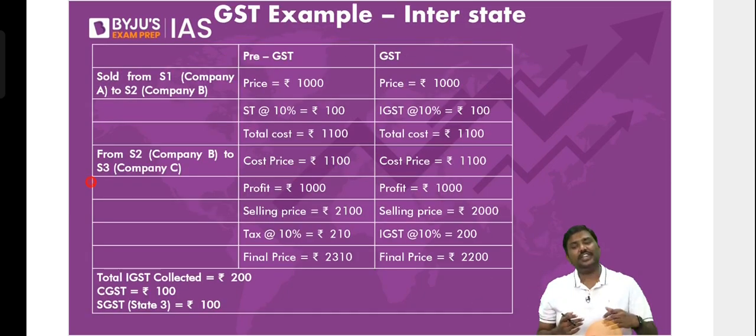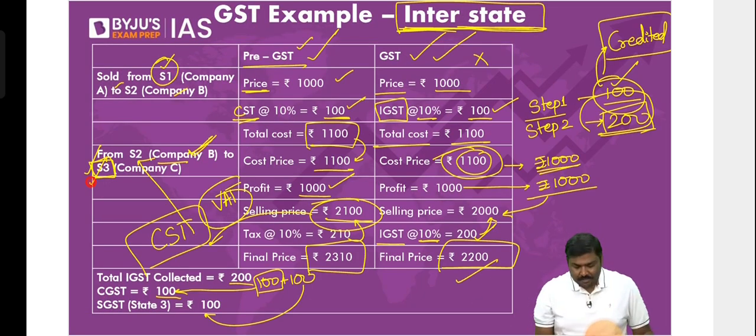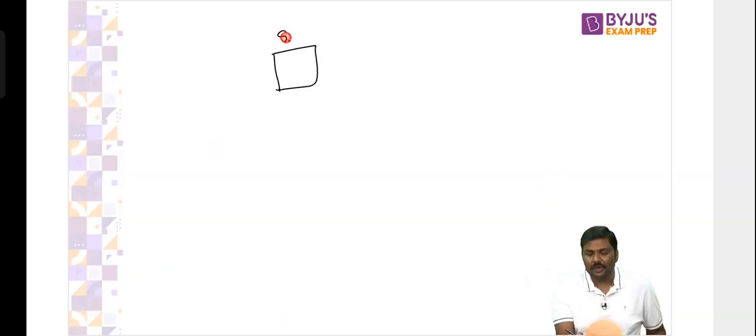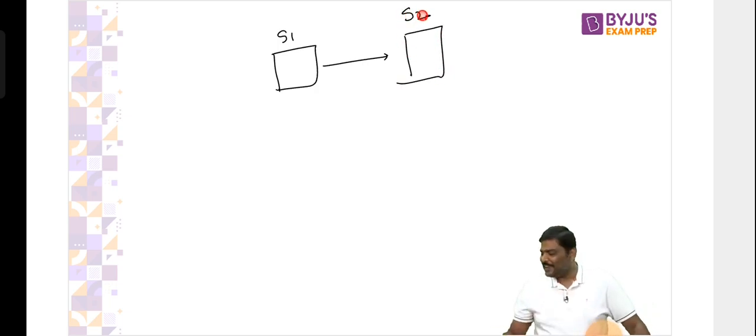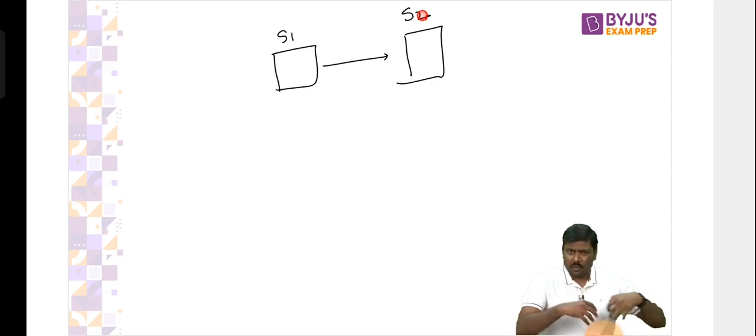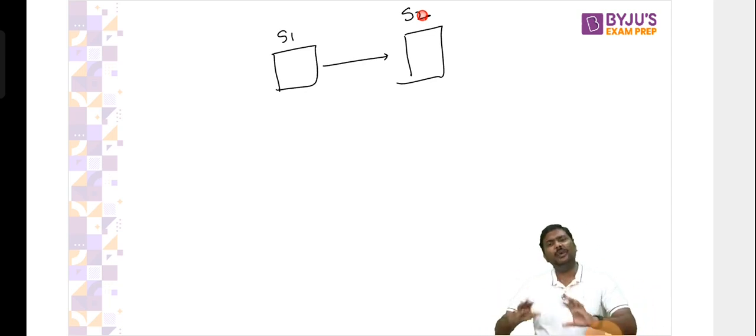Now, many of you are concerned about state 1 and state 2 under GST. Follow this carefully. Your assumption is that this will always happen: state 1 will produce, state 2 will consume. Your assumption right now is that state 1 will always produce, whatever they produce they will sell in state 2, hence state 1 will not get anything.